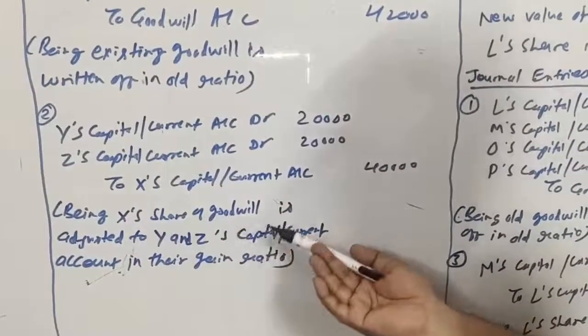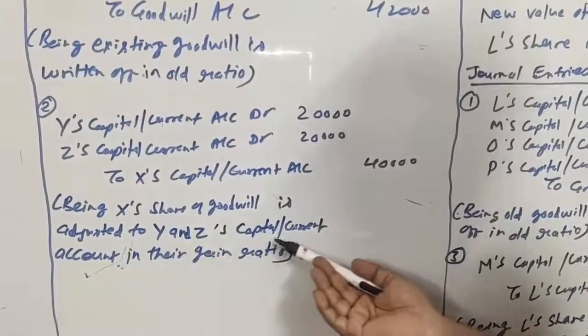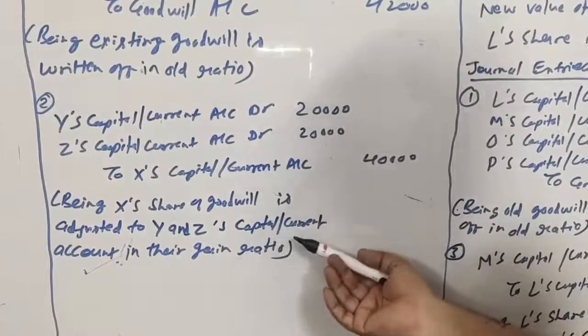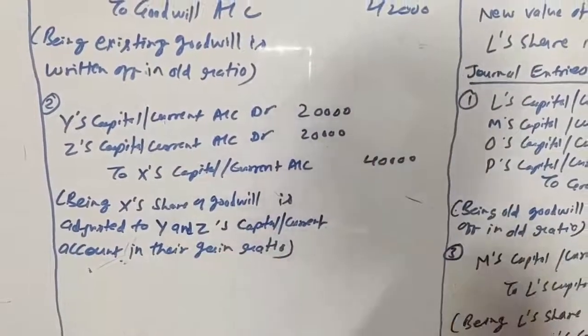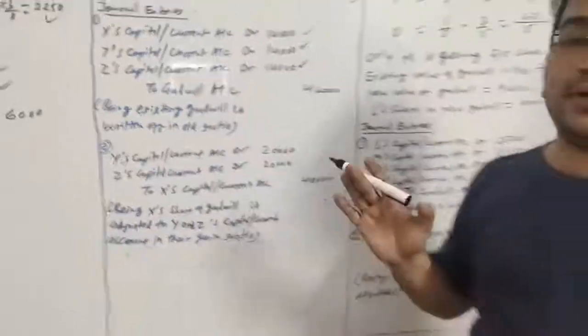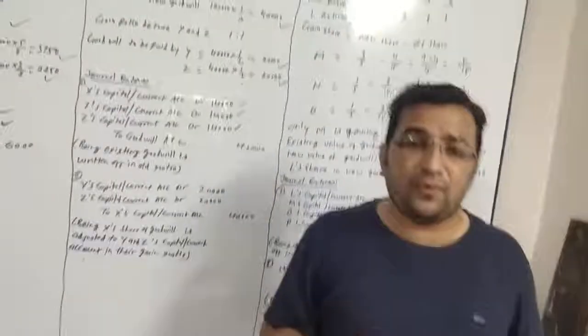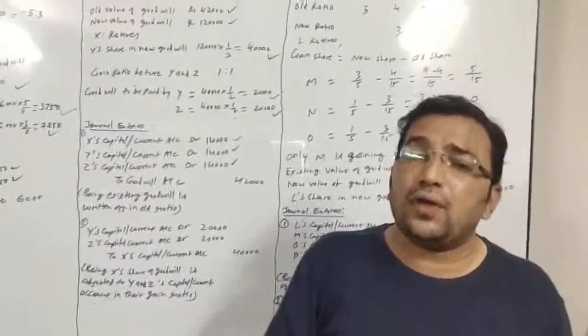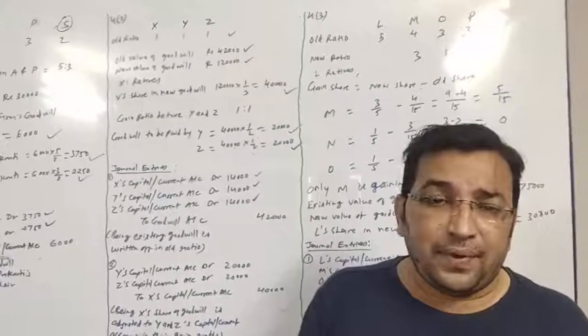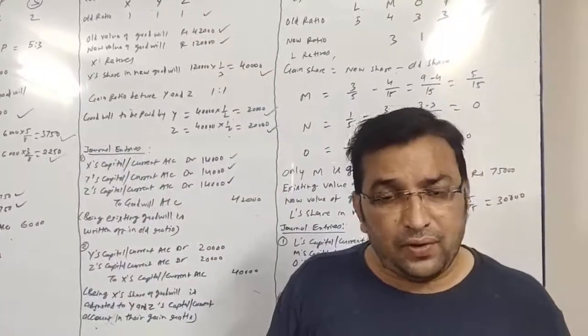Being X's share in goodwill is adjusted to Y's and Z's capital or current accounts in their gain ratio. So here we had passed two entries, one to write off old goodwill and another to give the effect of retiring partner's share in new value of goodwill.